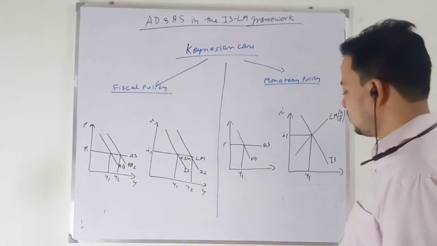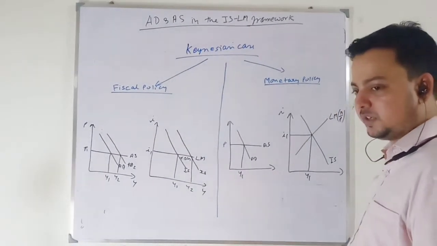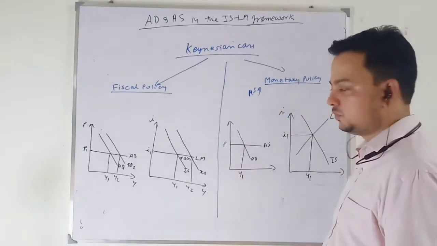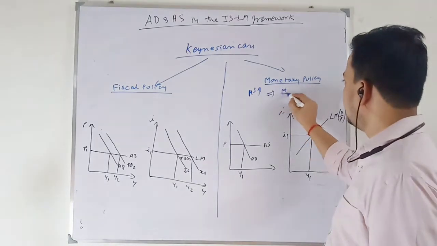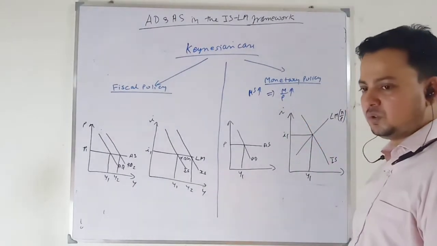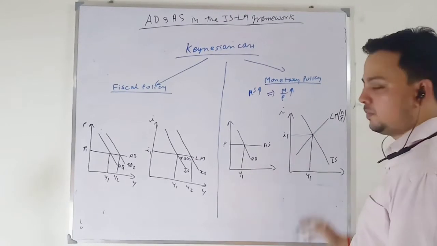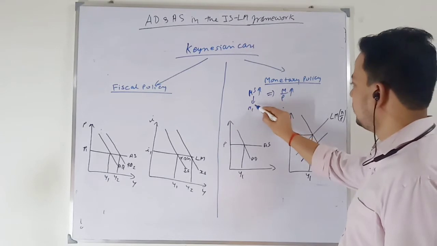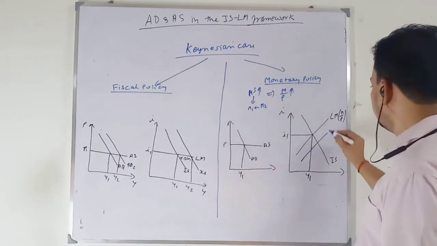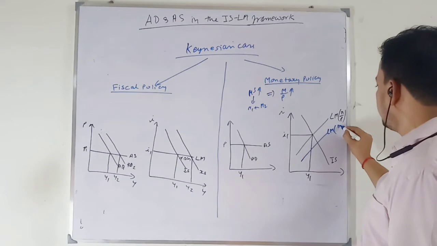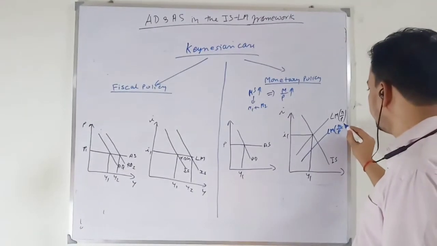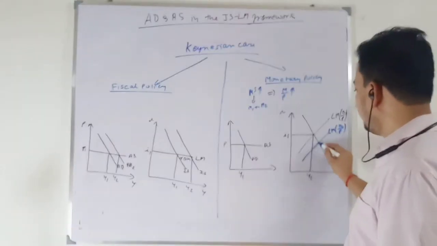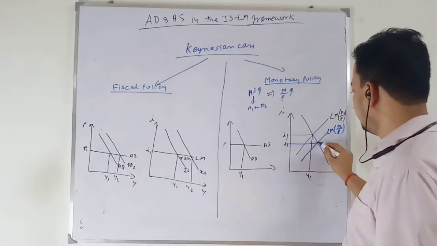So when there is an expansionary monetary policy taking place, that means my nominal money supply increases. What happens is that my real money supply also increases. So when my real money supply increases, NM curve shifts rightward. Say money supply increases from M1 to M2. So my new NM curve has nominal money supply M2 and price level the same. So we will be having new equilibrium at lower rate of interest and higher output.